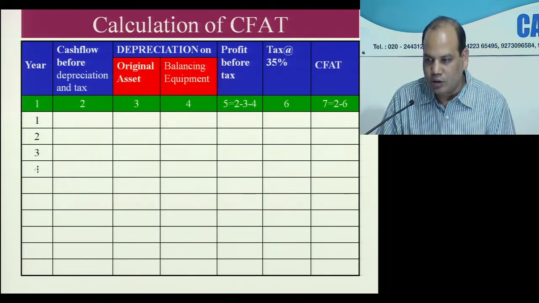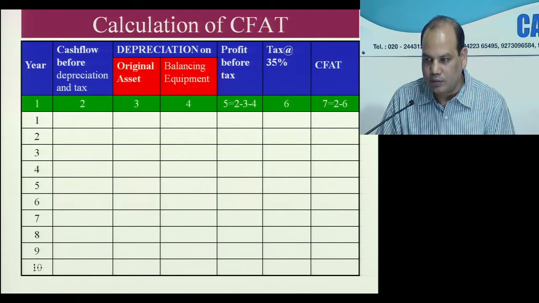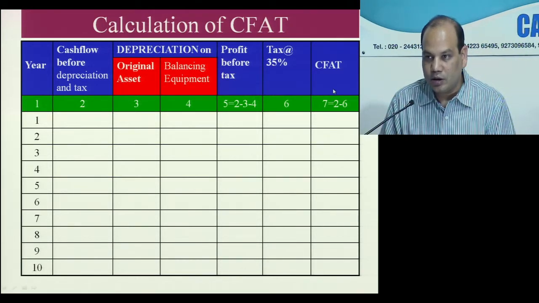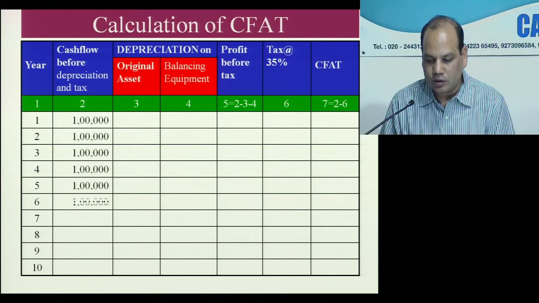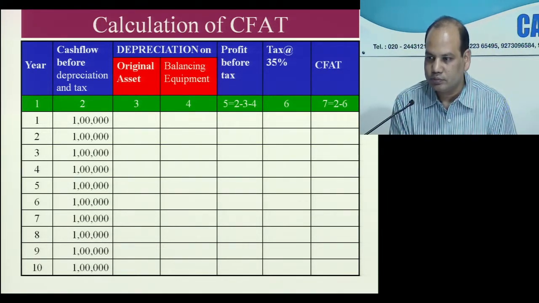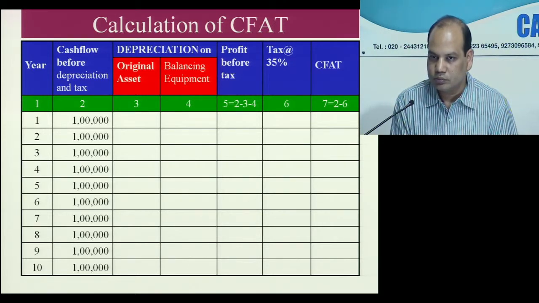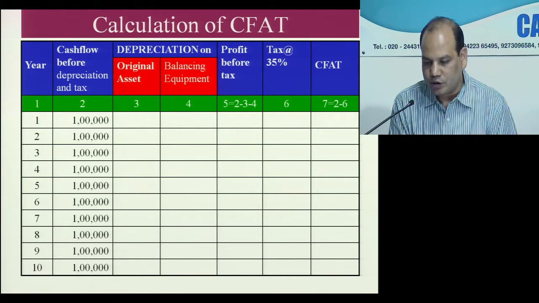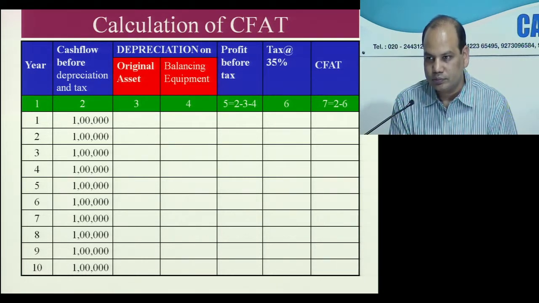Now in the year column you write 1, 2, 3, 4, 5, 6, 7, 8, 9, 10. Cash flow before depreciation and tax, in all 10 years you will write 1 lakh rupees. Cash flow before depreciation and tax, 1 lakh in all the years.